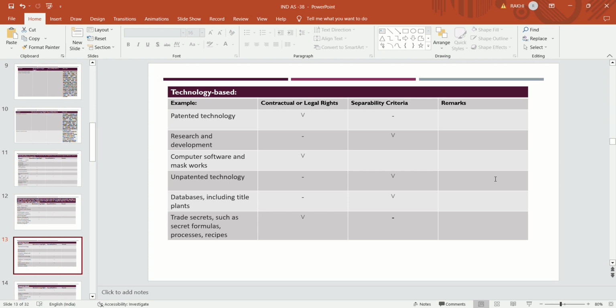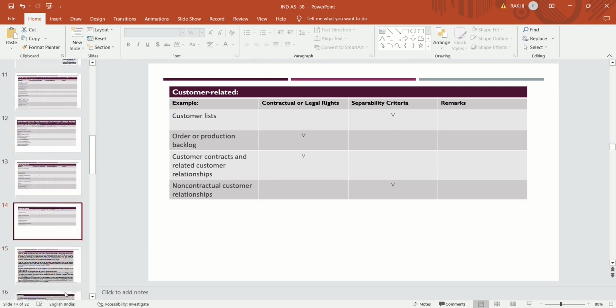Patented technology, research and development, computer software and mask works, unpatented technology, databases including title plants, trade secrets such as secret formulas, processes and recipes. These are the technology based identifiable intangible assets.